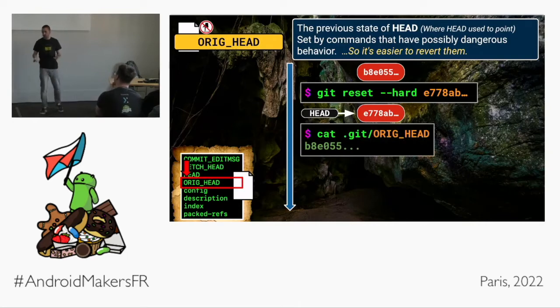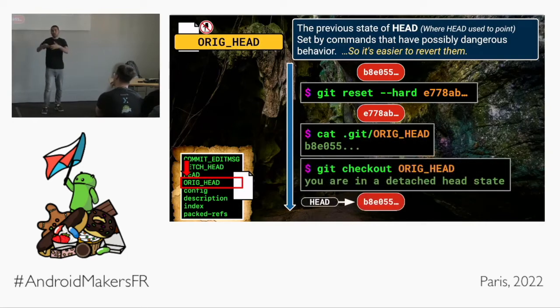Ooh, nice, okay. And we can use ORIG_HEAD like we did with HEAD as a reference in commands. If we wanted to immediately check out back to that commit, we can use git checkout ORIG_HEAD, and booyah, we're back at BAE.